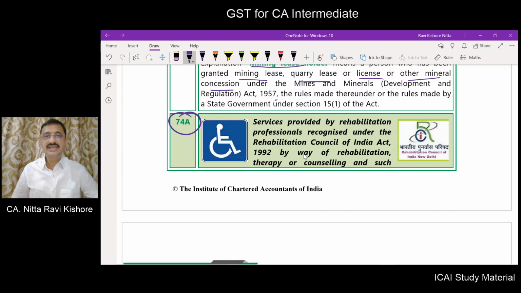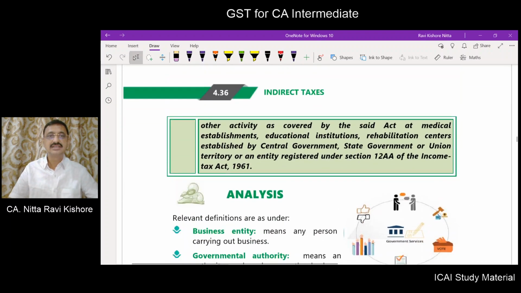Service provided by rehabilitation professionals recognized under the Rehabilitation Council of India Act by way of rehabilitation therapy or counseling and such other activity as covered by the said act at medical establishments, educational institutions, rehabilitation centers that are established by central government, state government, union territory, or an entity registered under 12AA.